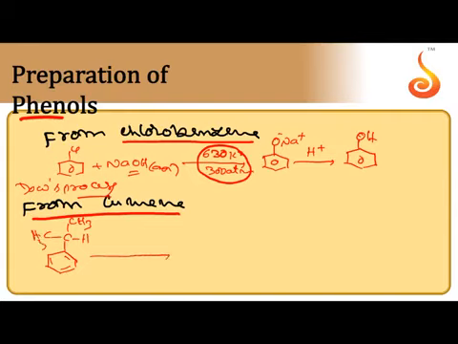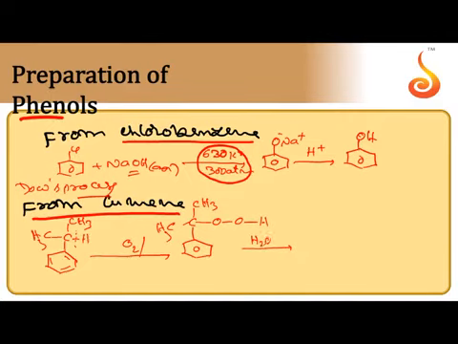This is cumene, isopropyl benzene. When it is subjected to oxidation by air, oxygen present in the air, the C-H bond is broken and two oxygens are attached. Two oxygens are inserted between C and H, forming a hydroperoxide. This is called cumene hydroperoxide.